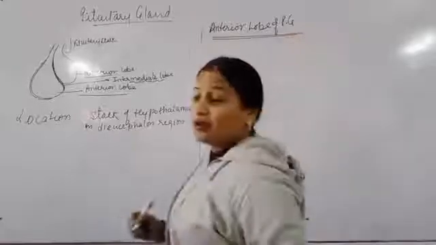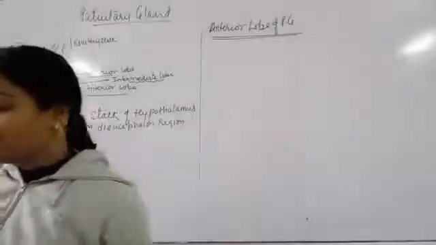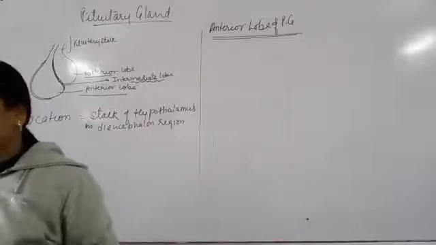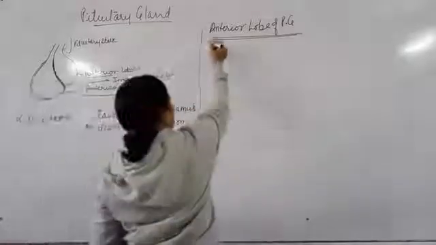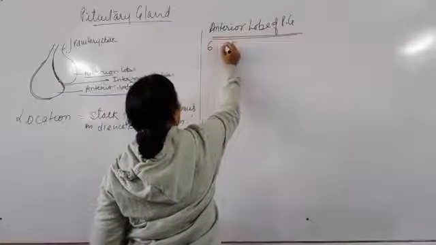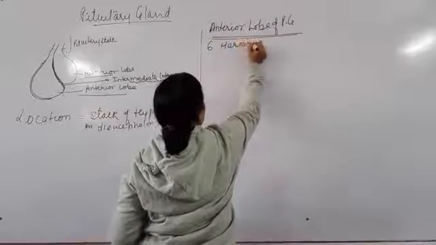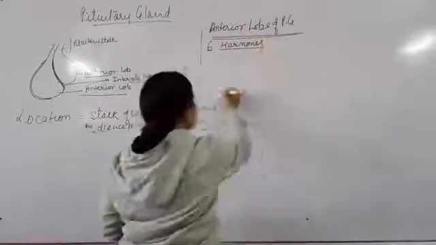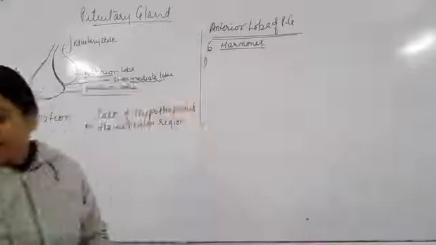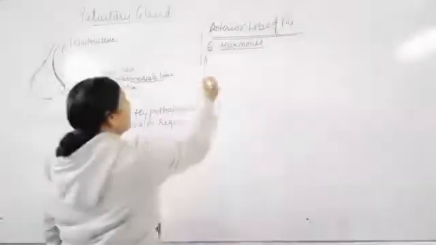Now see, the anterior lobe secretes 6 different types of hormones. What are these 6 hormones, children? It secretes growth hormone.